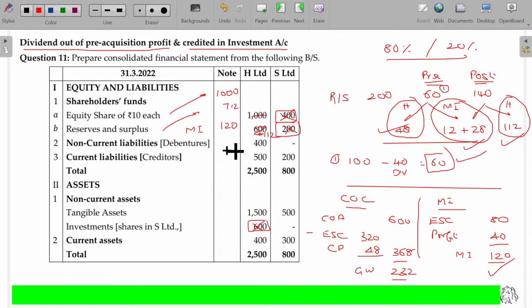This was already incorporated. Debentures 400, current liabilities 700. Goodwill 232, 2000 dash 700. 2932 is the total. Okay. Yes, come on. If it is clear, text me. We will move on to the next one.